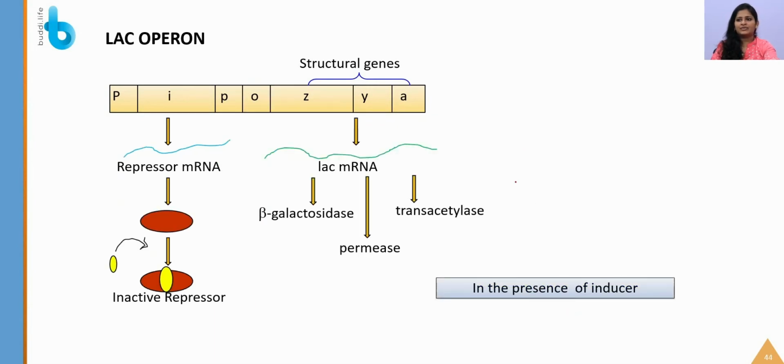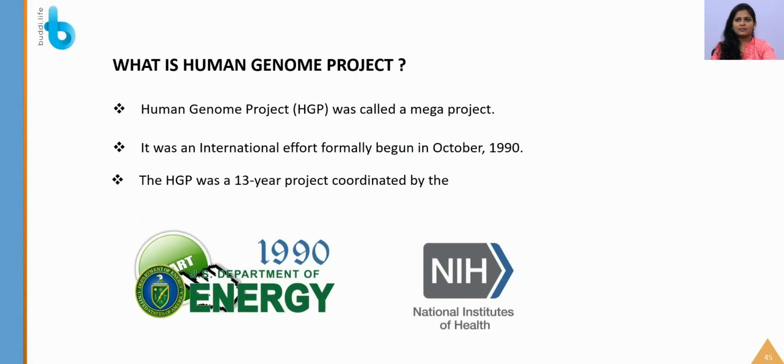So next, if the inducer is present, what is going to happen? This inducer is going to bind to this particular region, the repressor, right? So this repressor becomes inactive and it does not bind to the operator region. So now who is going to bind here? It is going to be the polymerase enzyme. So polymerase enzyme will bind and functional mRNA will be produced. It will be coding for a particular enzyme. Again, breakdown of lactose will happen. So this is an important concept.